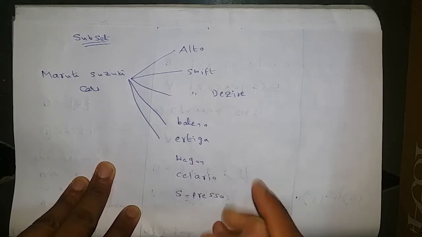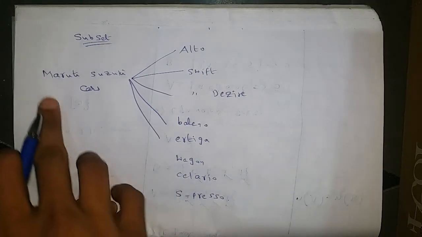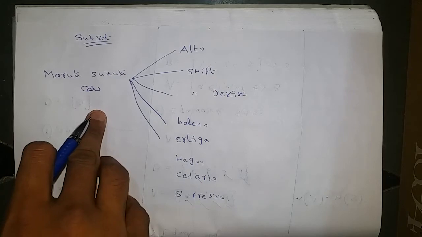Just these are some I am writing, still so many are there, other models also. So in the Maruti Suzuki car manufacturing company, I am writing some of the models of that particular company.